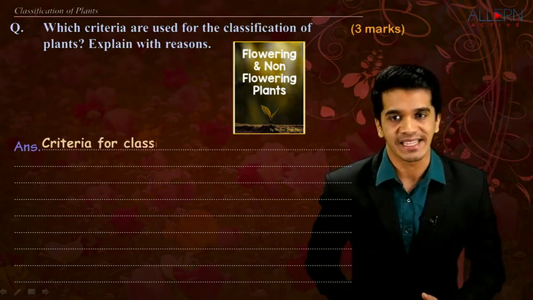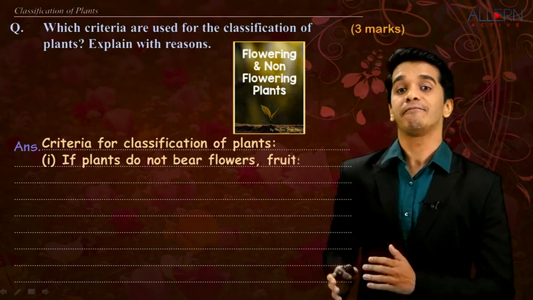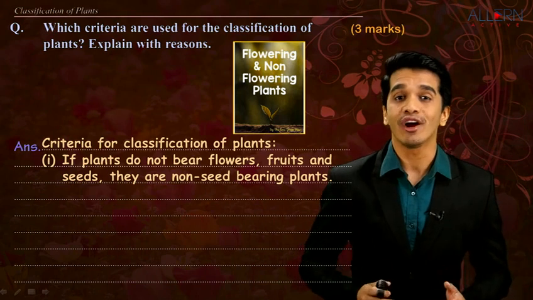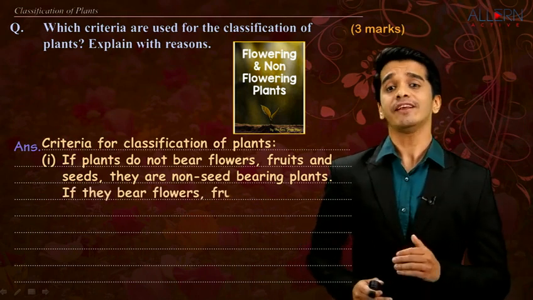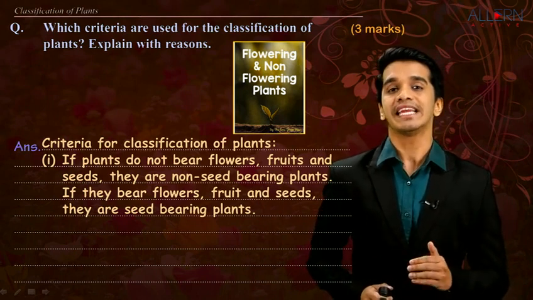The first point says that, criteria for classification of plants: if plants do not bear fruits, flower and seeds, they are non-seed bearing plants. And if they bear fruit, flower and seeds, that means they are seed bearing plants.